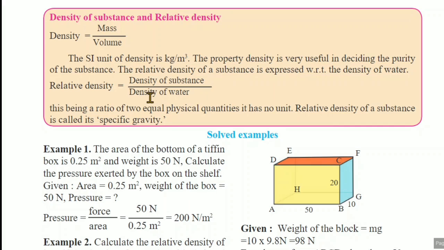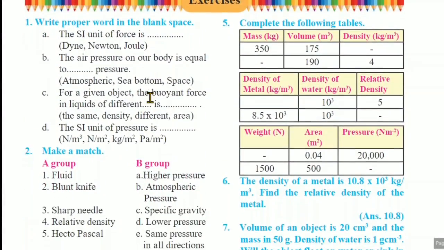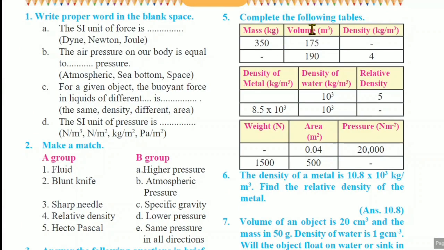So here your third lesson is over, that is force and pressure. Students, here are the solved examples. Do the practice for this, and in the exercise there are tables where mass is there and volume is there, and we have to find out the density. The formula I just told you, density is equal to mass upon volume, with the help of that formula we can find out the density of the object. So try to solve the exercise in your notebook. Any difficulty regarding that, you can ask me.